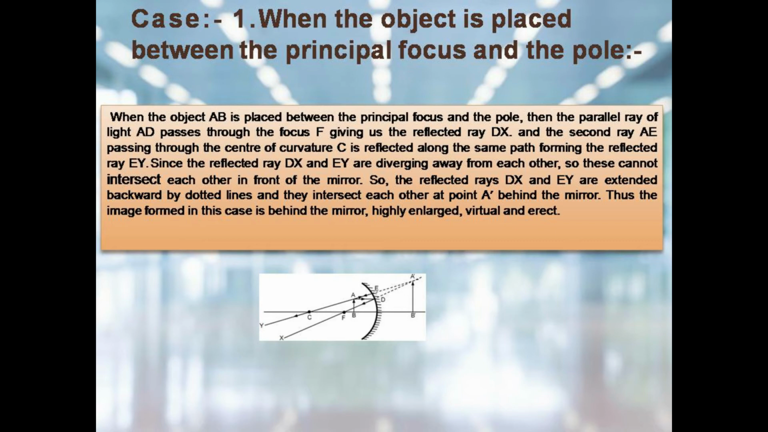So the reflected rays DX and EY are extended backward by dotted lines and they intersect each other at point A dash behind the mirror. Thus the image formed in this case is behind the mirror, highly enlarged, virtual and erect.